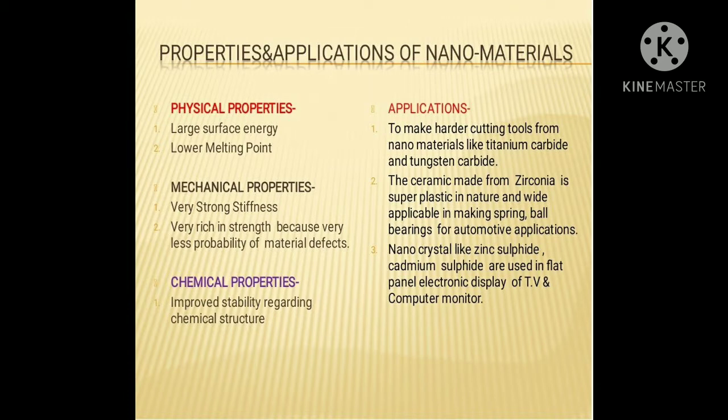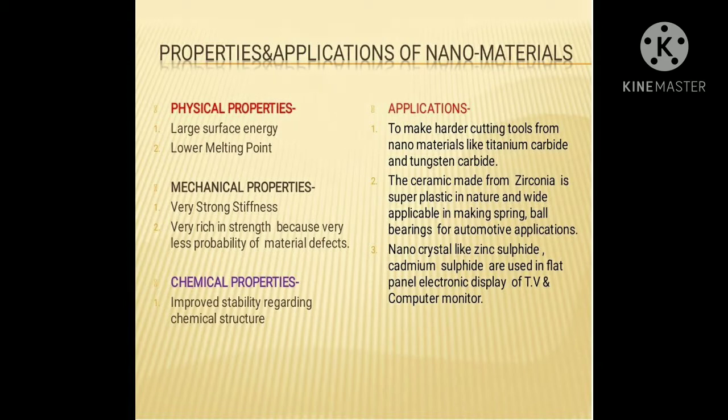The first property is that nanomaterial shows a large surface energy. As I told you at the start, when nanoparticles come together to form a bulk product, because of greater force of attraction between the particles, they show the largest surface area as well as a large amount of surface energy. Nanoparticles show a lower melting point. Because of this lower melting point, the heating and cooling of nanomaterial particles or products become so easy with a minimum amount of heat consumption.